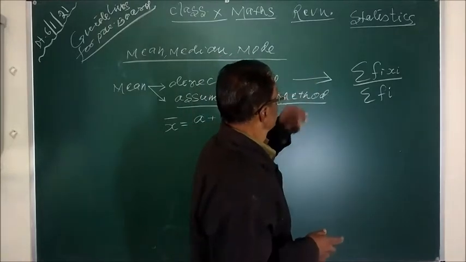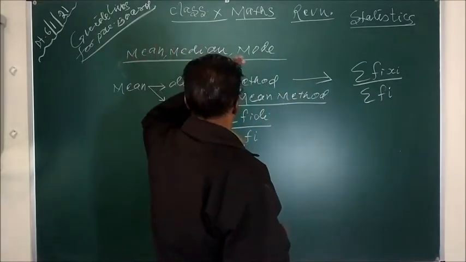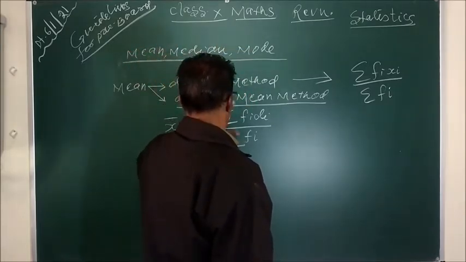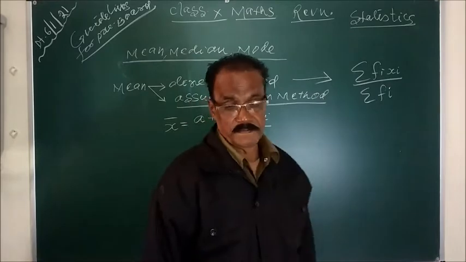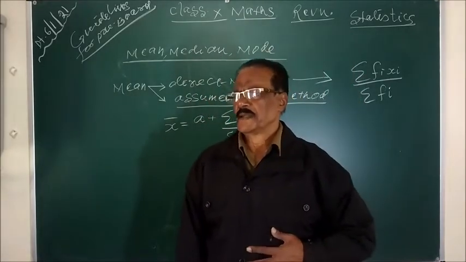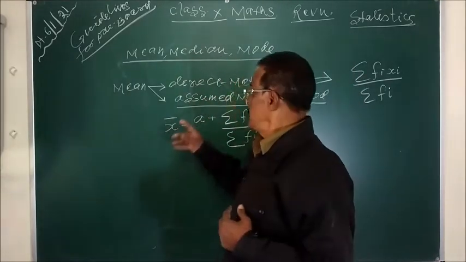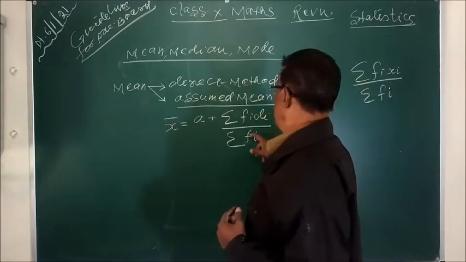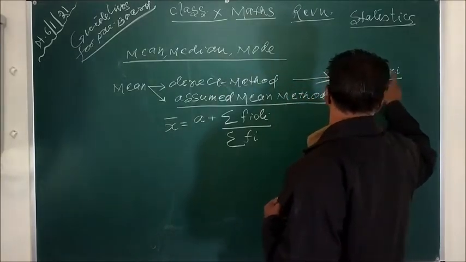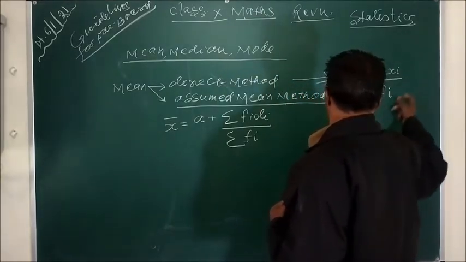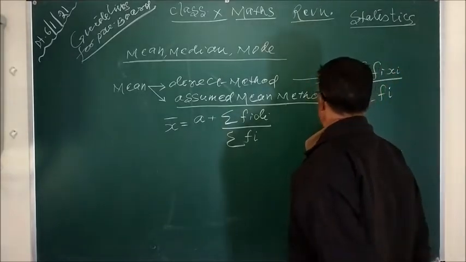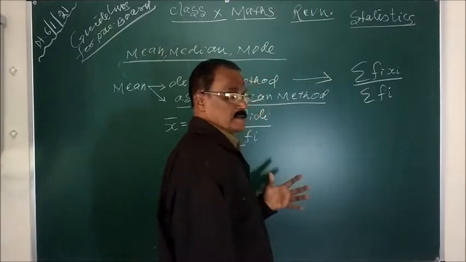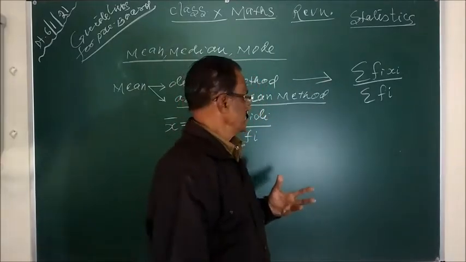Now come to statistics. In this chapter, mean, median, mode. For mean there are three methods. One method is already deleted, the step deviation method. Two methods remain, direct method and assumed mean method. You should learn the formula. This is summation sigma fi xi upon sigma fi. So f is the frequency and x is the observation, which will be given in the table.